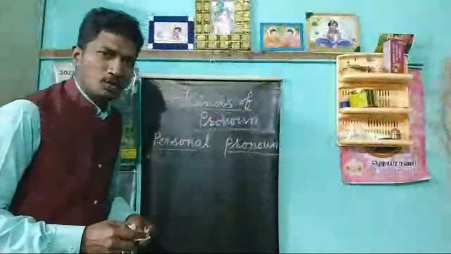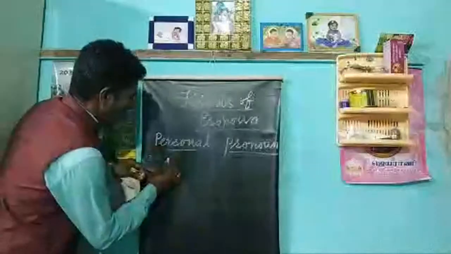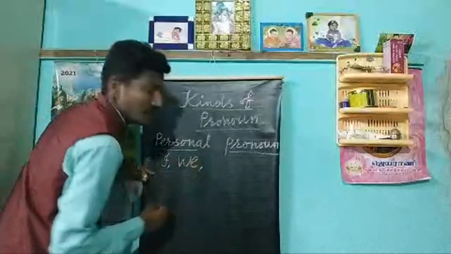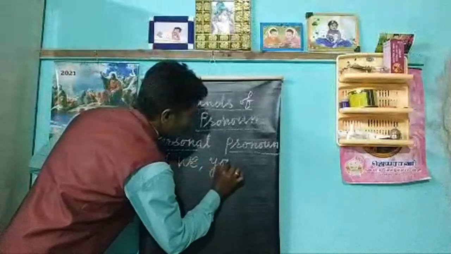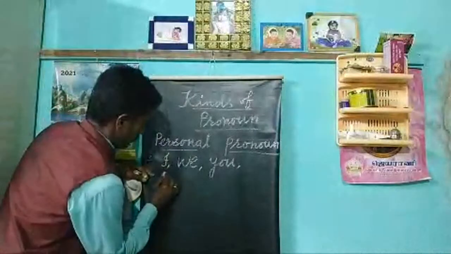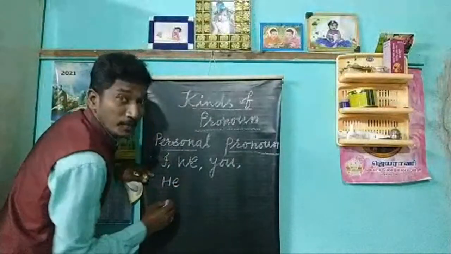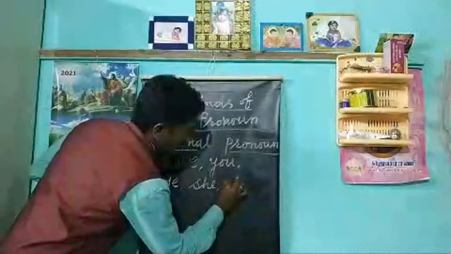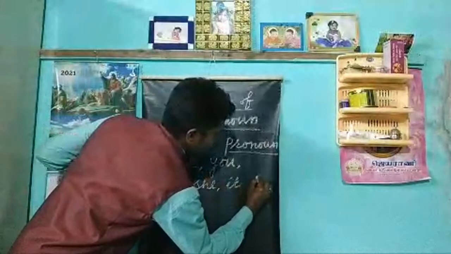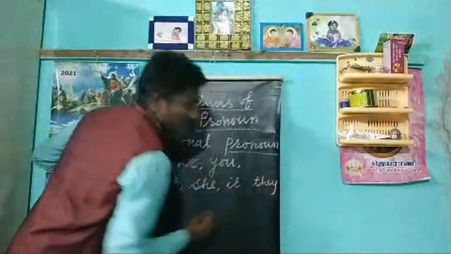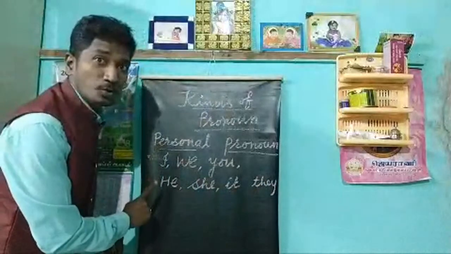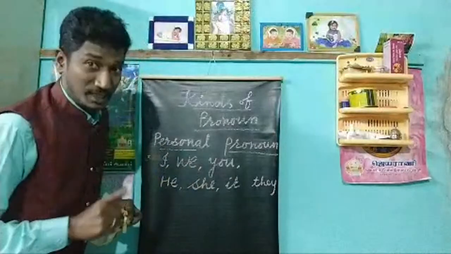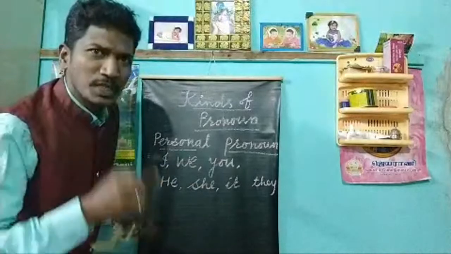So in the personal pronouns, we have I, we, you, he, she, it, and they. These are the personal pronouns. These personal pronouns we use as a subjective.